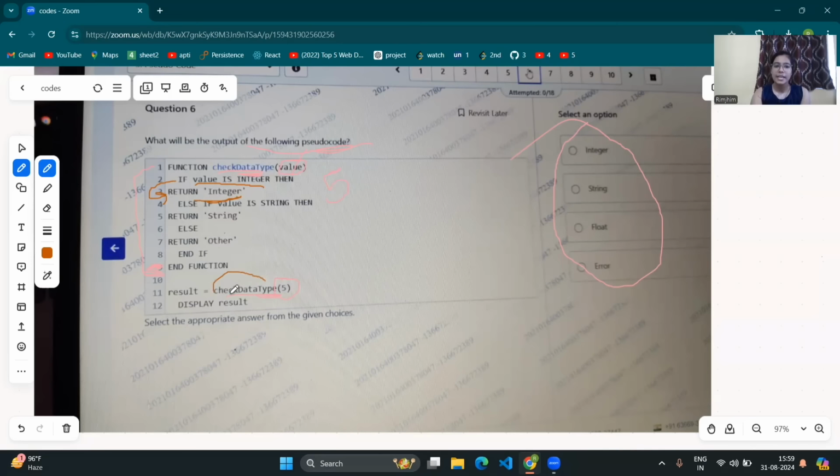So the check data type function will return integer. Now result will store integer. Now moving to the next line, that is line number 12. Display result, means result was integer, so integer will be displayed. This one is the correct answer.